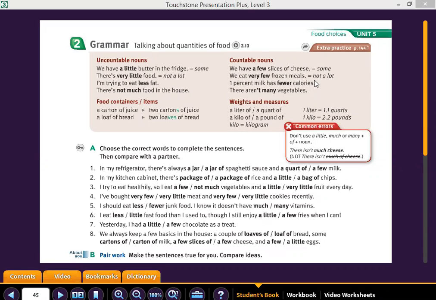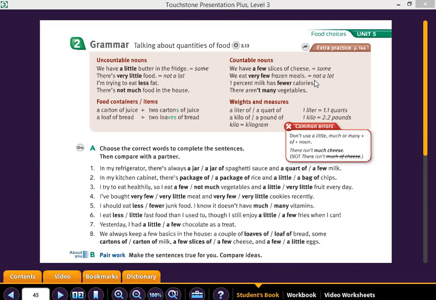Grammar. Talking about quantities of food. This is unit number 5, remember. We are going to talk about uncountable nouns and countable nouns. Remember that uncountable nouns are those nouns that we can't count. Countable nouns are those nouns that we can count. 1, 2, 3, etc.